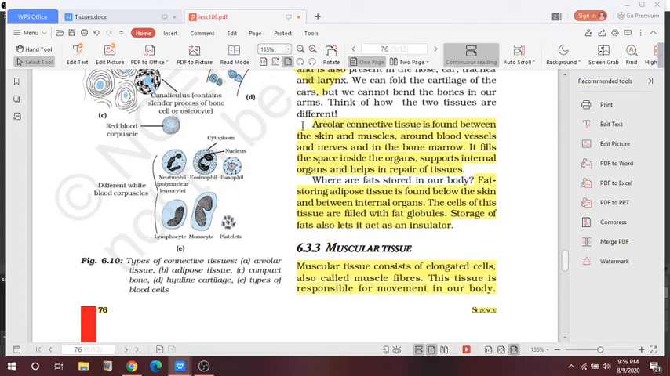Here you can see areolar connective tissue is found between skin and muscles, around blood vessels and nerves, and in the bone marrow. So areolar tissue is found in these places, and it fills the spaces inside the organs. Basically its function is to support the internal organs and help in the repair of tissue.